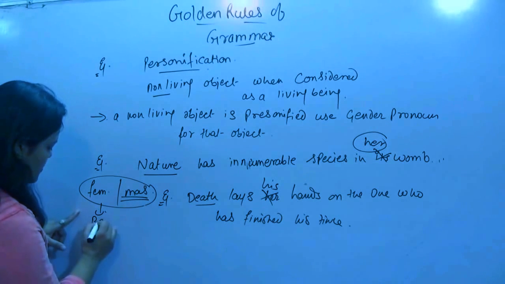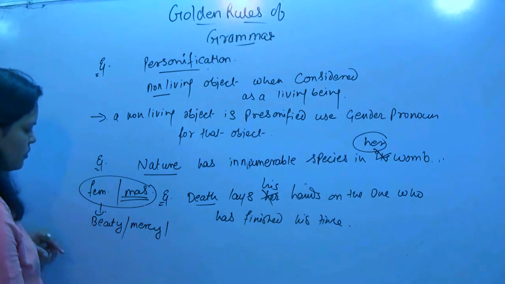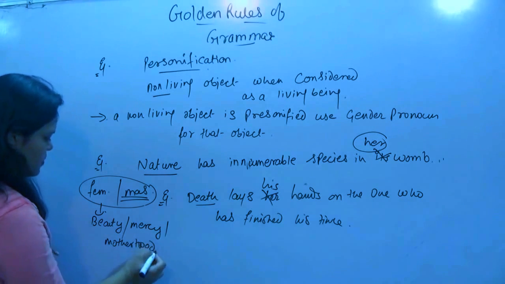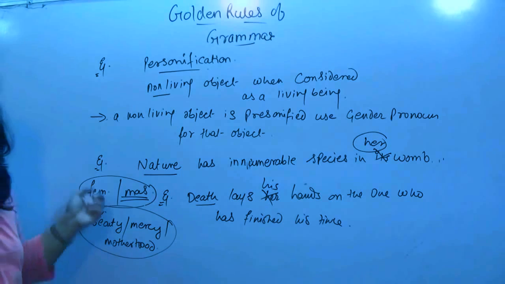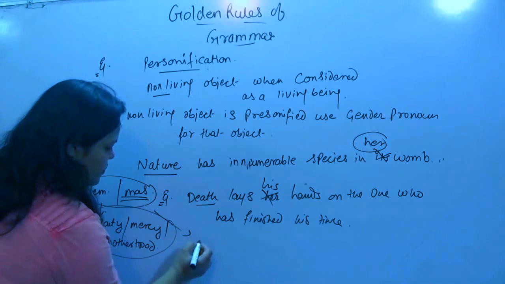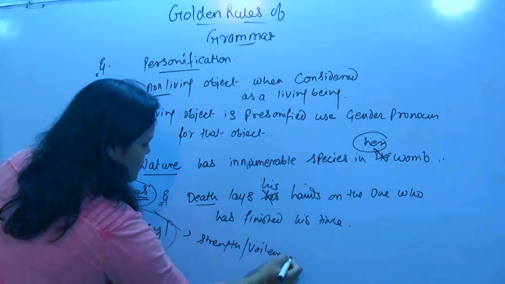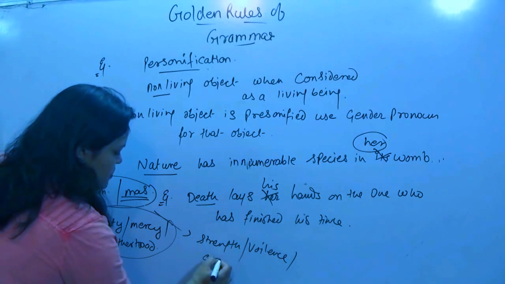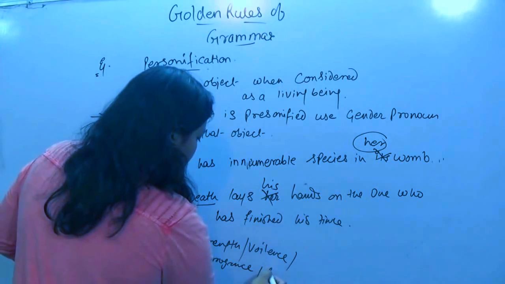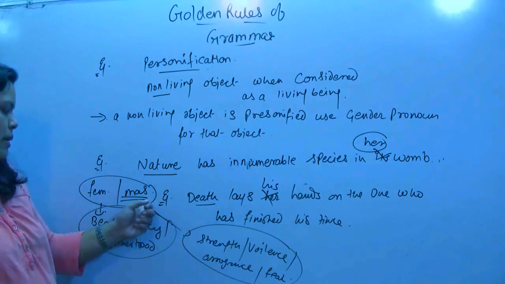So, characteristic which represents beauty or mercy or motherhood, these kind of characteristics, they carry feminine pronoun, and which represents strength, violence or arrogance or fear, these kind of objects, they represent masculine thing.